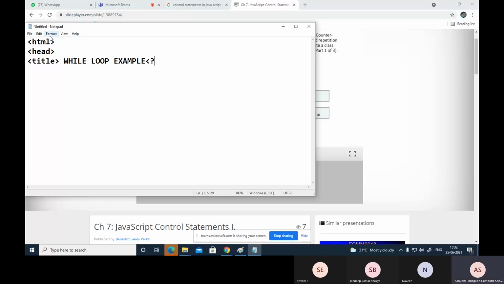Close this title and close the head. Then write the script tag. You can specify the script type here, the type of the script.